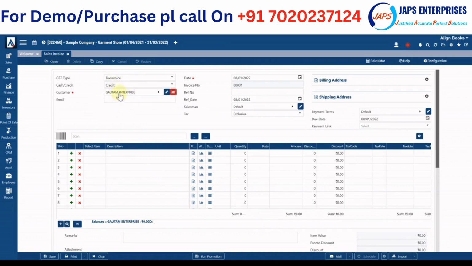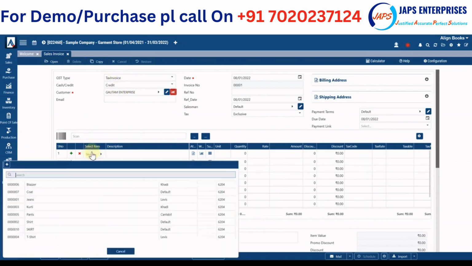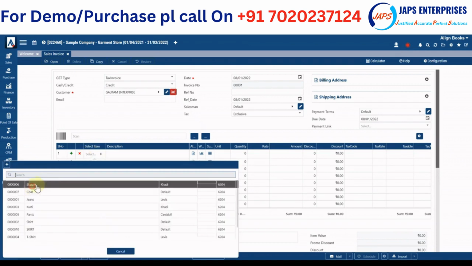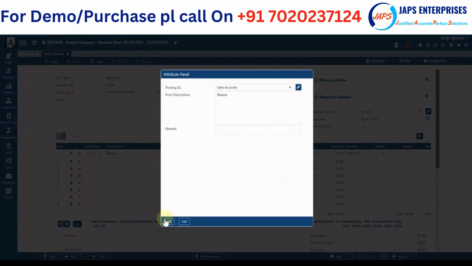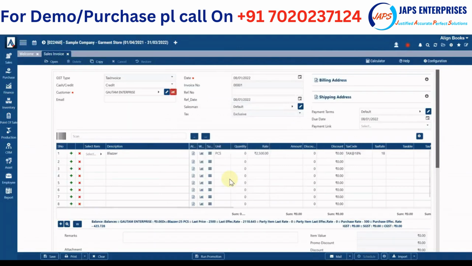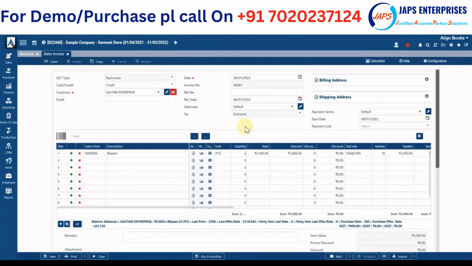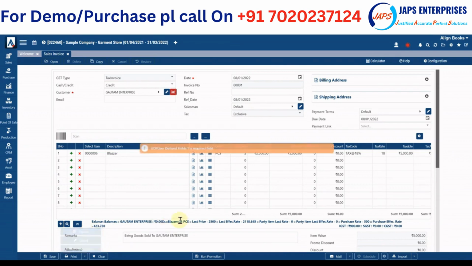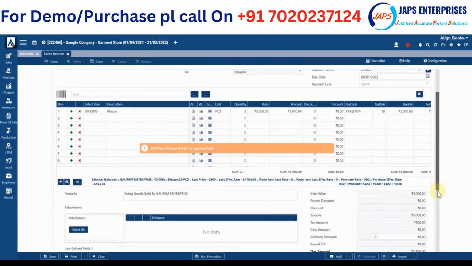Simply select tax invoice, select customer, select item, which item I want to sell, and then other detail of the item. It is a garment specific item or something like that. Simply put the quantity, click on preview or print, and you'll get a printout. Here again some mandatory fields are defined.